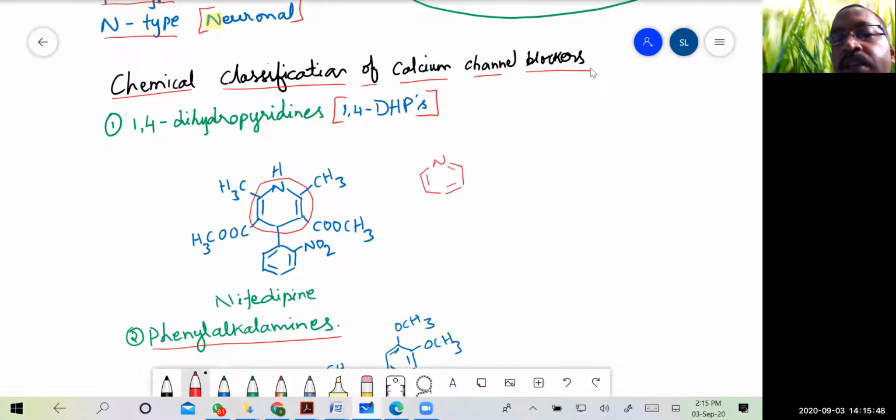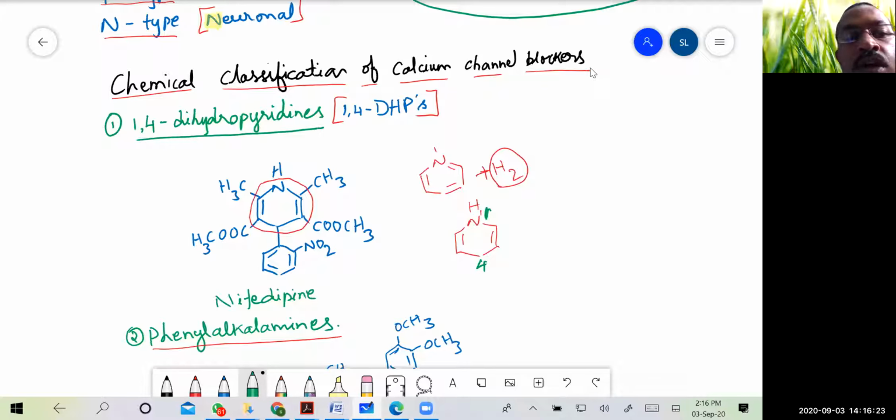But there is addition of hydrogen to it, and thereby it has become partially saturated, and this is how the nucleus has been formed. That's why dihydro, 2 hydrogens are being added. At what places? At the 1 and 4th place. This is the first and 4th place addition that has been taken. That's why these compounds are known as 1,4-dihydropyridine class.